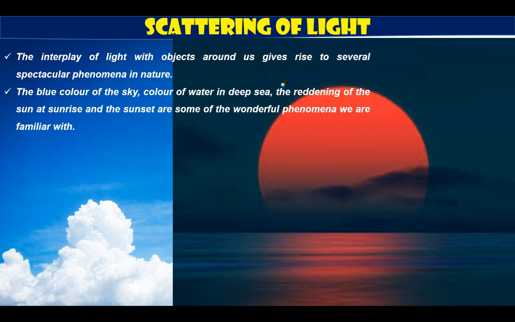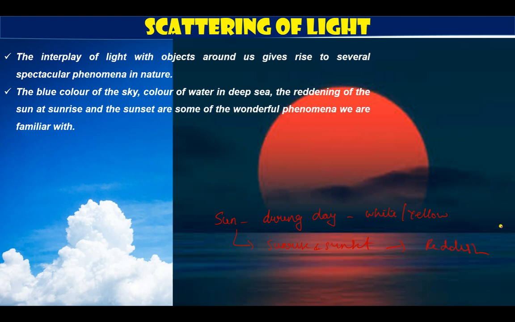Apart from that, the reddening of the sun at sunrise and sunset. You know, when you observe the sun during the day, the sun appears white or sometimes yellowish. But the sun at the time of sunrise and sunset appears reddish.